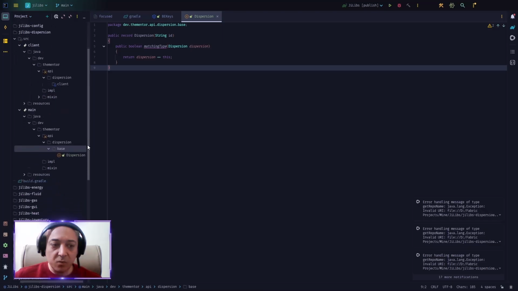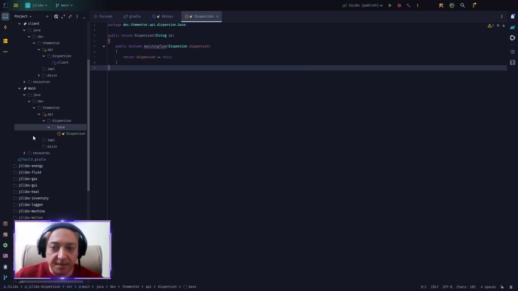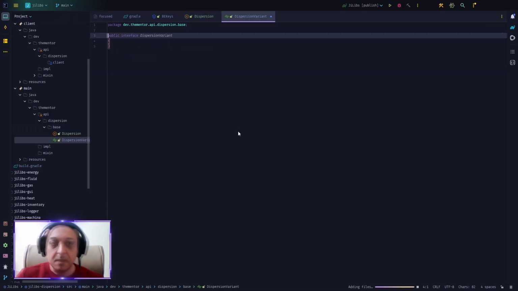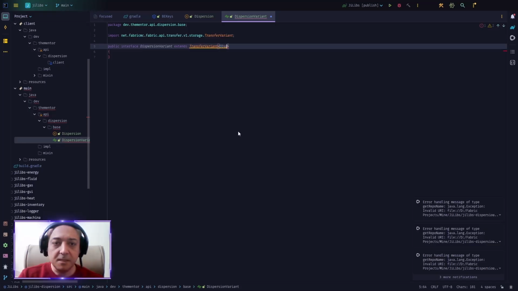The next thing we want is a variant. Just like fluid variant, we will have a dispersion variant. However, from this point forward, we will go back and forth between different classes. Because of that, I prefer to add those classes into the whole structure of the files and then move on and talk about the contents. So one of them, as we said, is an interface that we call DispersionVariant. Now, before doing anything else, I will say it's extending the TransferVariant of type Dispersion.